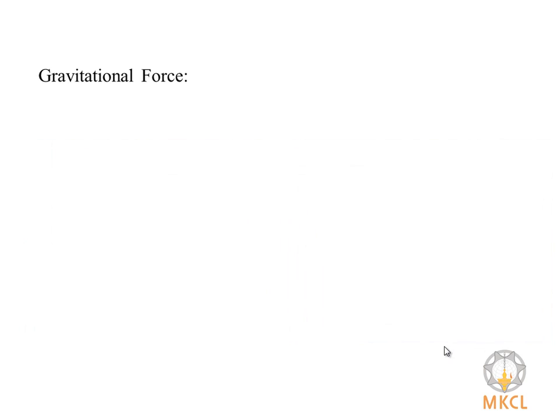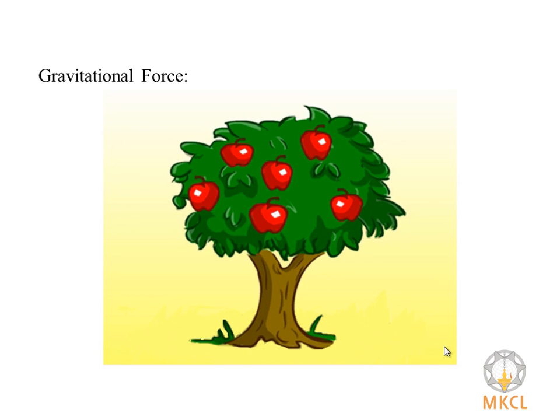Now we will see gravitational force. We already know that when anything slips from our hand, it falls down. We also know that leaves or fruits also fall to the ground when they get detached from a tree. All these things happen due to gravitational force. This is an attractive force. The force of gravity acts on all objects all the time.